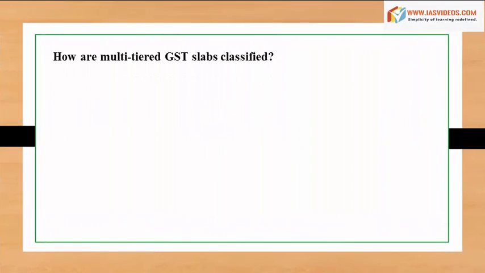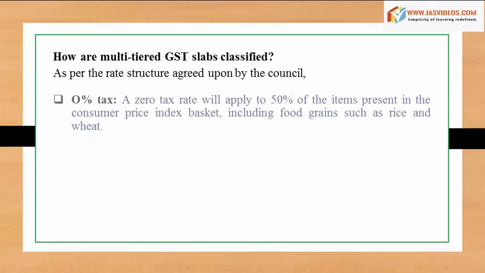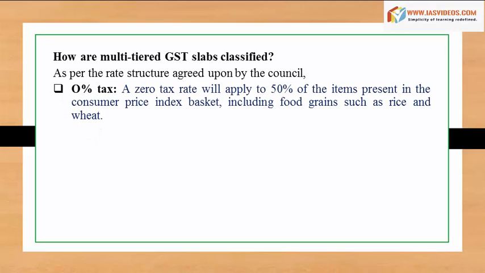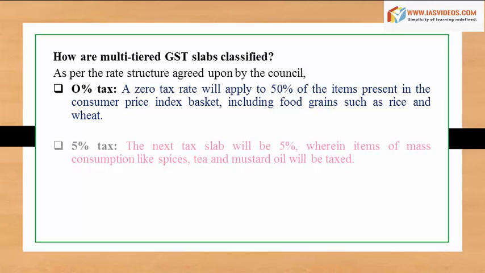How are multi-tiered GST slabs classified? As per the rate structure agreed upon by the Council. 0% tax. A zero tax rate will apply to 50% of the items present in the Consumer Price Index basket, including food grains such as rice and wheat.